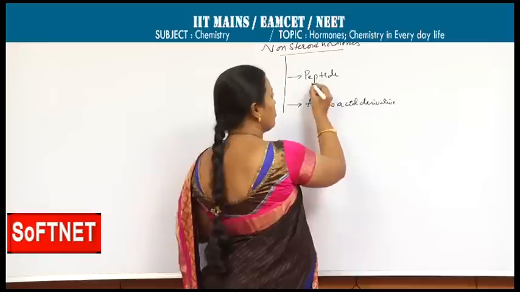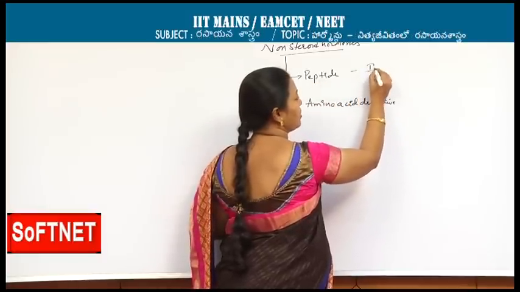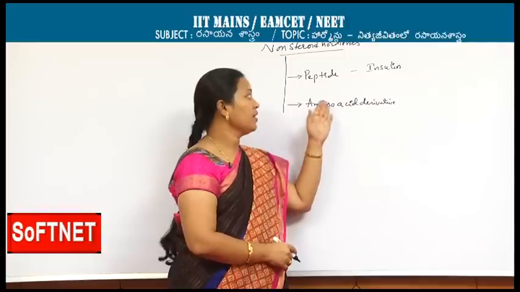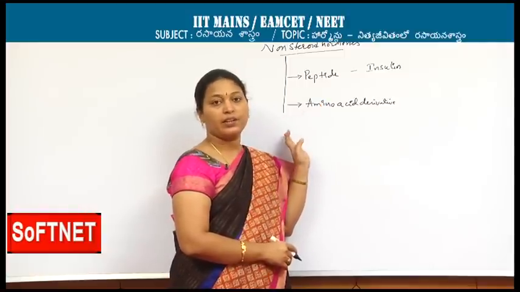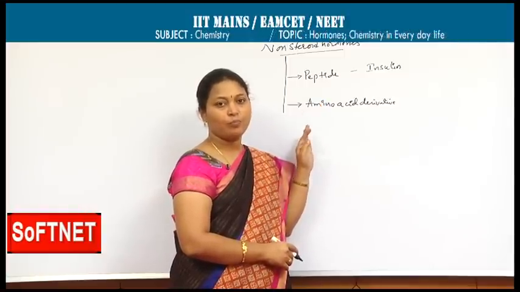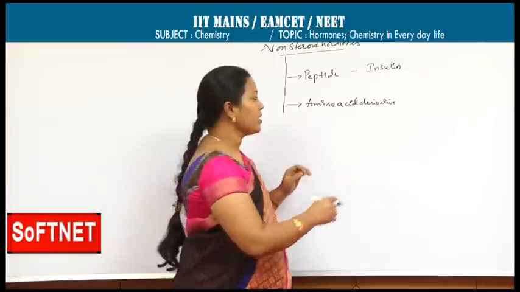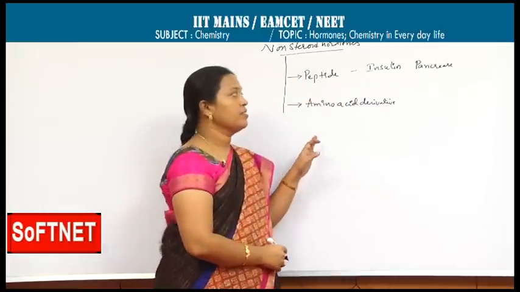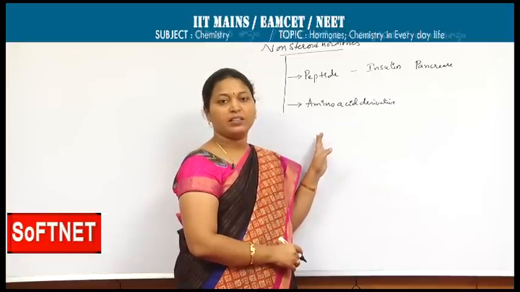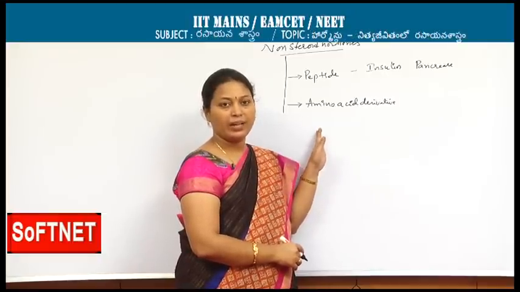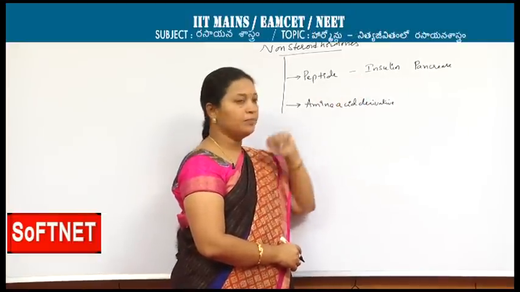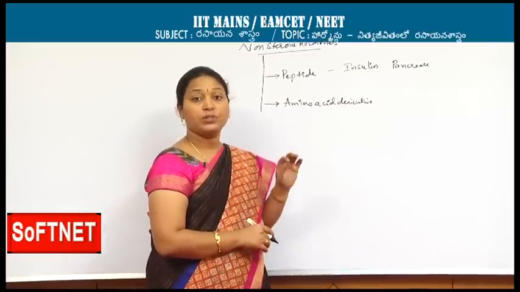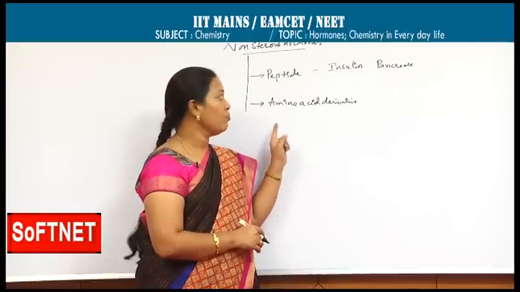Here the best example for the peptide hormone is insulin. You might have heard about this insulin. Insulin is the hormone which regulates glucose level in the blood. Insulin is secreted by the pancreas. It releases insulin into the bloodstream, thereby the glucose level in the blood is maintained by this insulin. Actually, the glucose is to be present at 65 to 110 mg per 100 ml of blood.